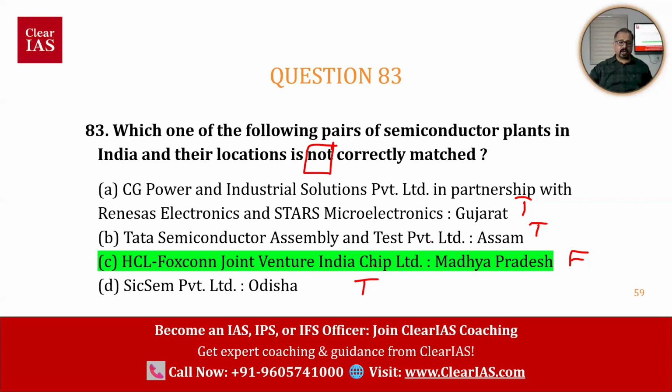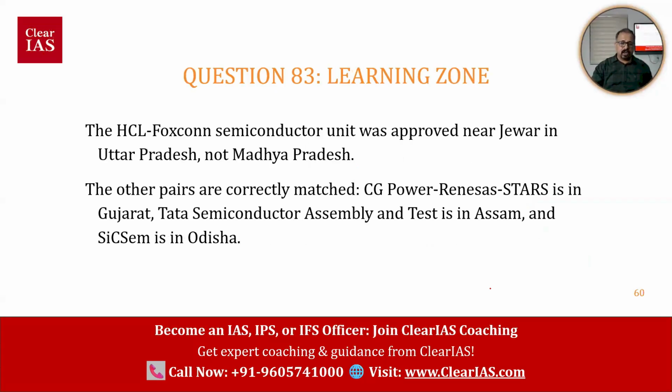So Gujarat has a semiconductor industry. Tata Semiconductor Assembly and Test Private Limited, that is in Assam. SiCSem Private Limited, that is in Odisha. Where is the HCL Foxconn Joint Venture, India Chip Limited? That is in Uttar Pradesh. That is not in Madhya Pradesh. Other plants are correctly matched.